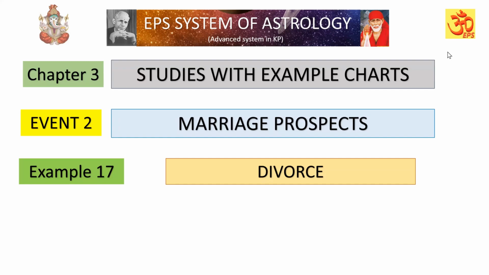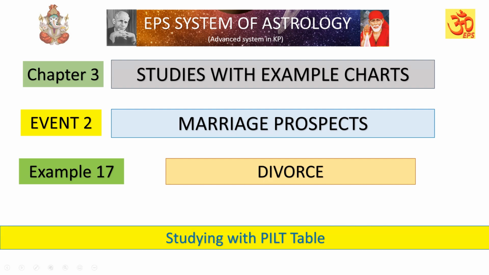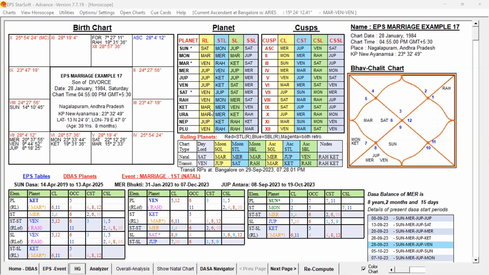The same example we are going to discuss now with the help of the PILT table in this video. Now let us examine this birth chart with the help of the PILT table. Example 17, divorce. Now let us examine the PILT table of this chart. This is the birth chart of that male we are going to study, and let us examine the destiny and also periods with the help of the PILT table.